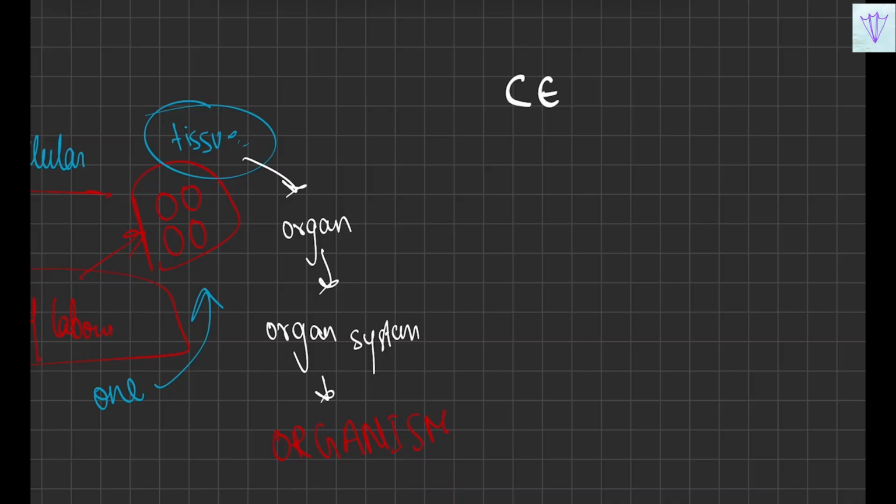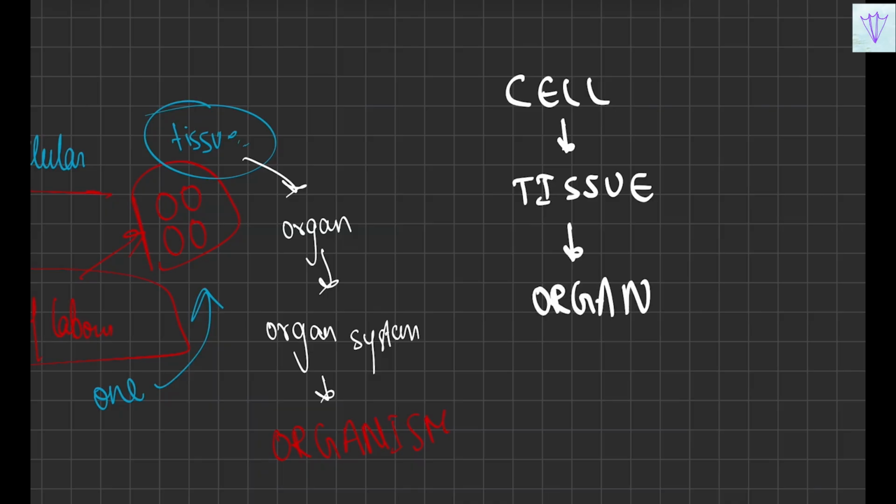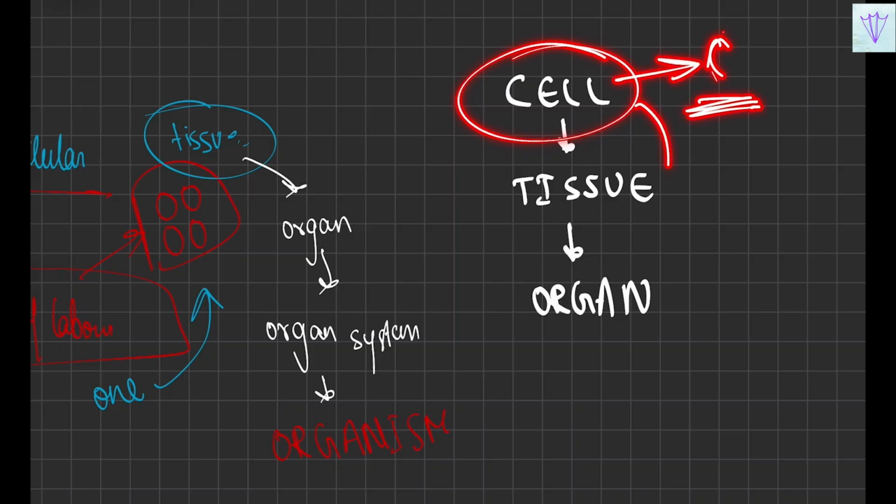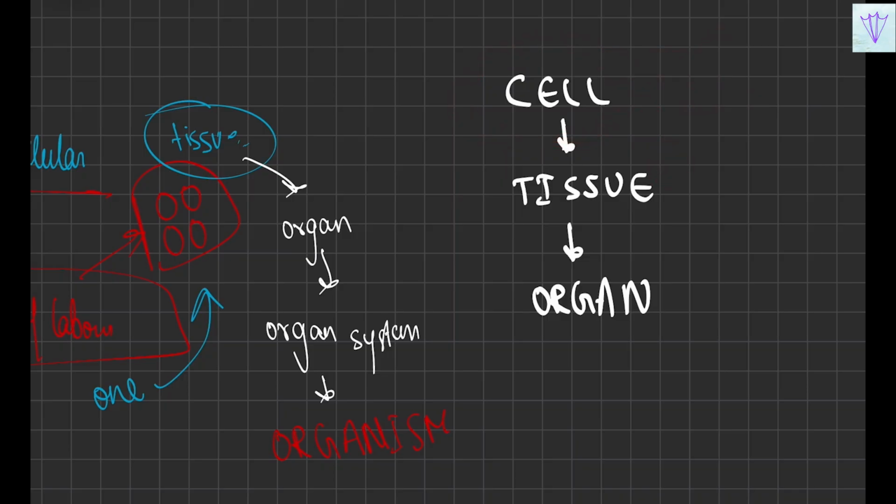First, starting with the cell. A group of cells will form the tissue, and a group of tissues will form an organ. You have to remember that the group of cells which will perform a particular, common function will form the tissue. It's not like random cells all together will come and form a tissue.